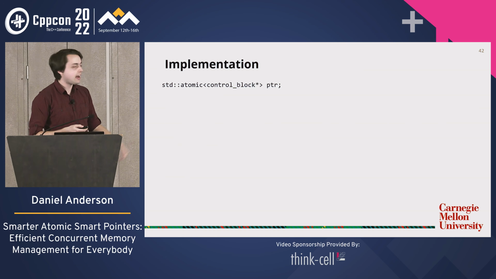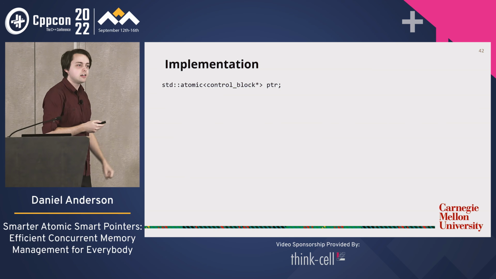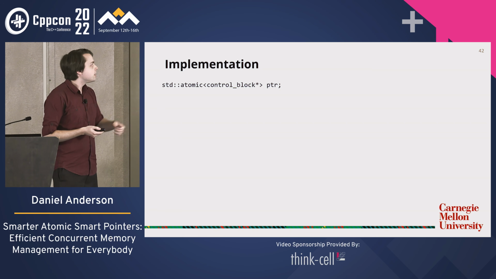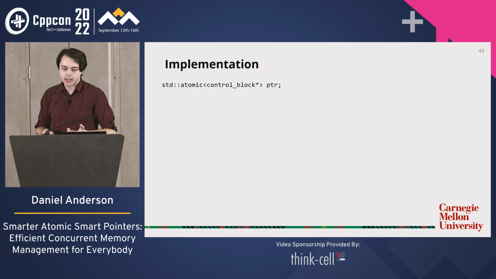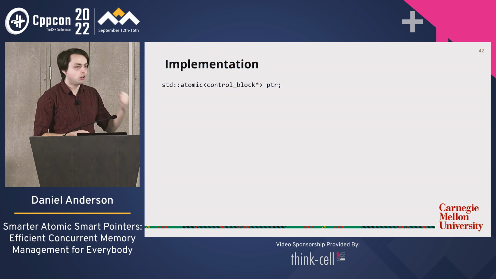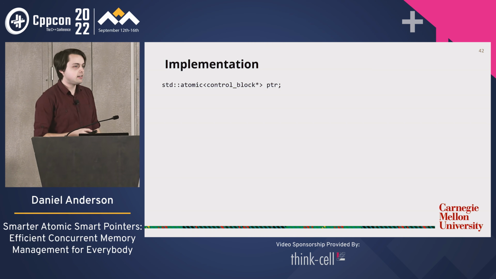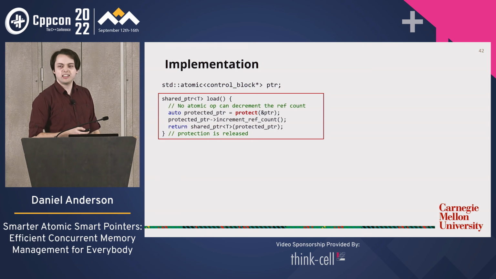So let's have a look at an implementation. This is slide code, so it's not precisely real code, but it should give you the idea. So we're going to have some atomic control block pointer like we would have in an atomic shared pointer. Well, let's look at some operations. So how would we load from this thing? How many slides of code do you think this will take? What if I told you 2 or 3 lines?